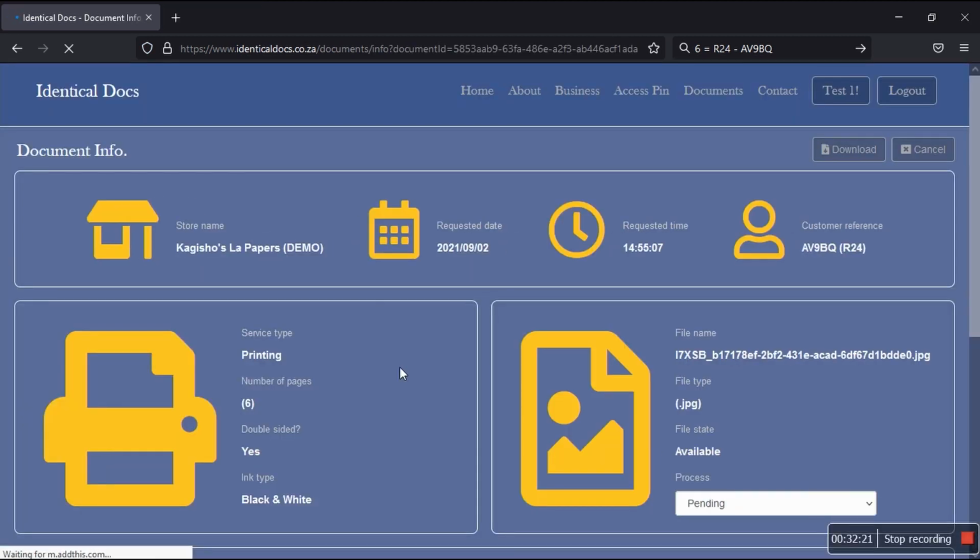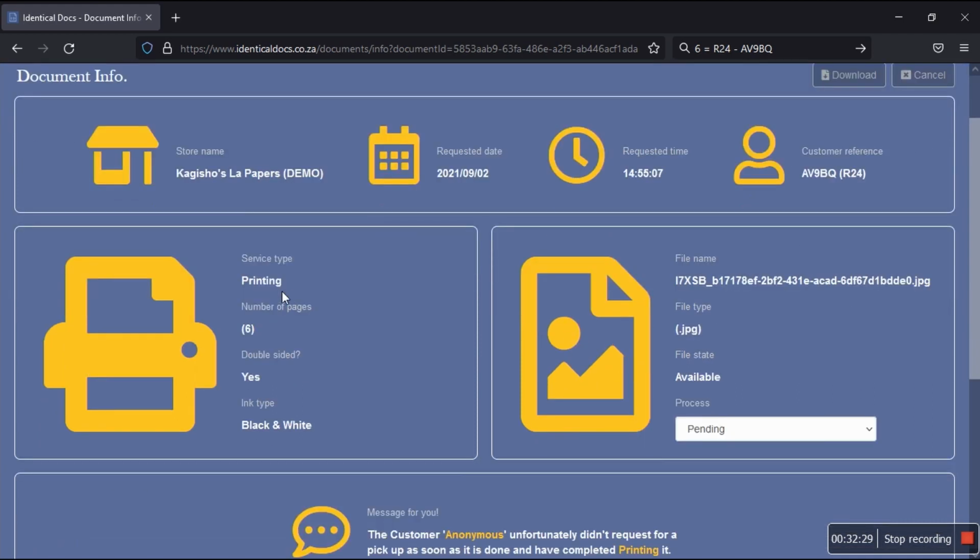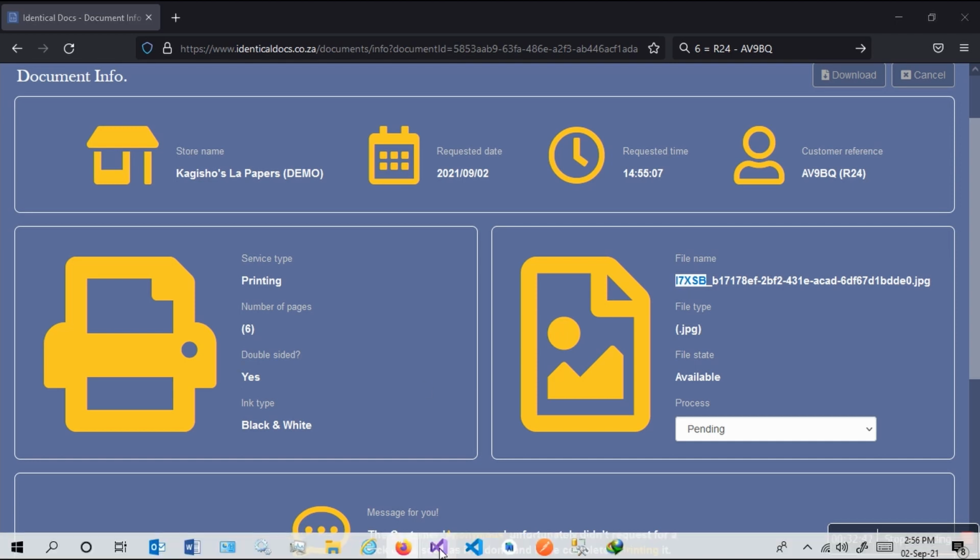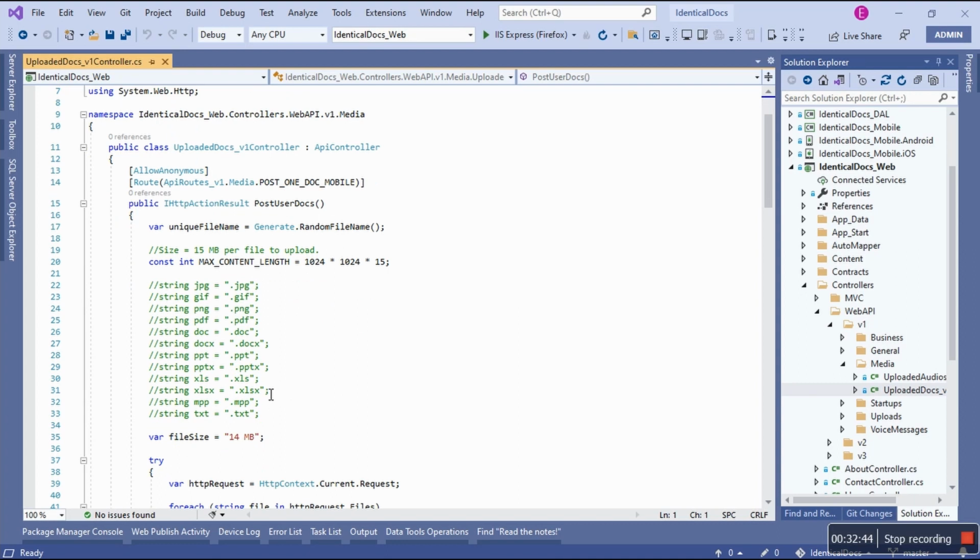Remember when I said we're gonna get the unique file name? It's only 5 characters. I hope you still remember. But I'm gonna use this custom file name to say 5 characters, underscore, and then this is a GUID from here all the way there, and then the extension, exactly what we see here.